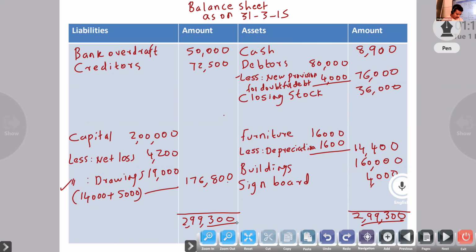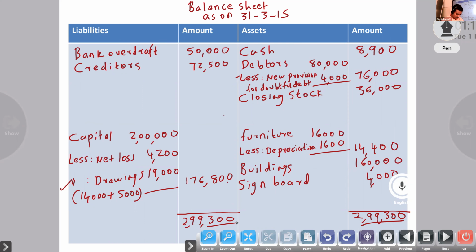Second, provision for doubtful debt, 5% on sundry debtors. Outstanding wages and outstanding salary, we know, add and show in the balance sheet as liability.